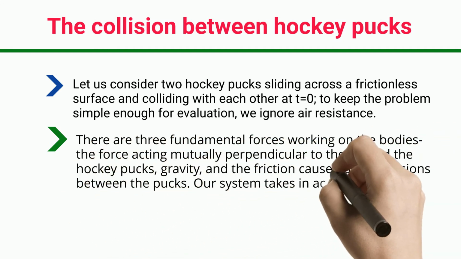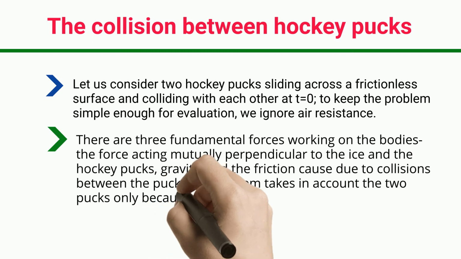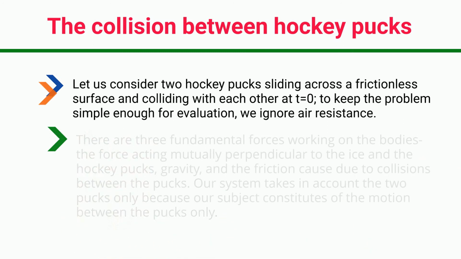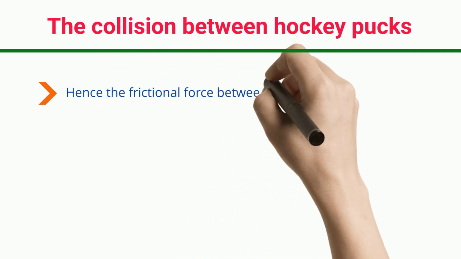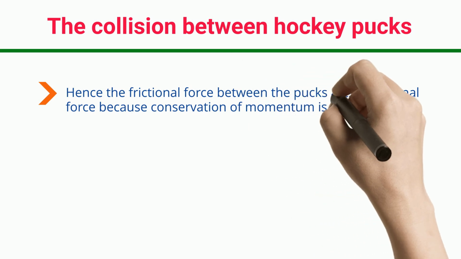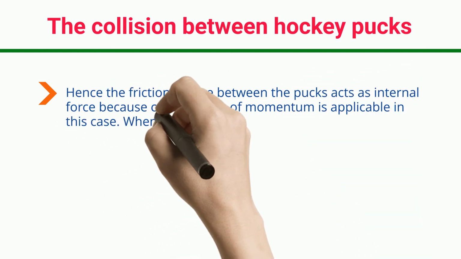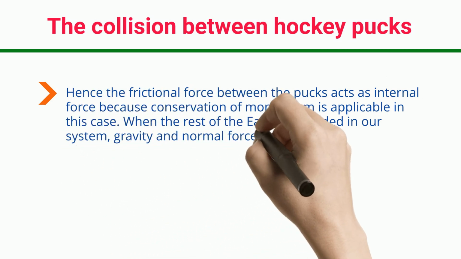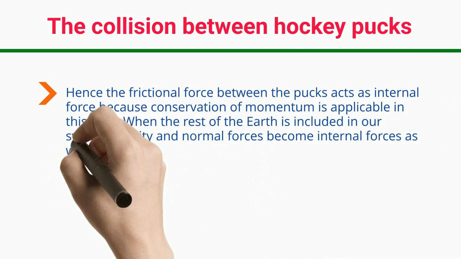Our system takes into account the two pucks only because our subject constitutes the motion between the pucks only. Hence the frictional force between the pucks acts as an internal force, because conservation of momentum is applicable in this case. When the rest of the Earth is included in our system, gravity and normal forces become internal forces as well.